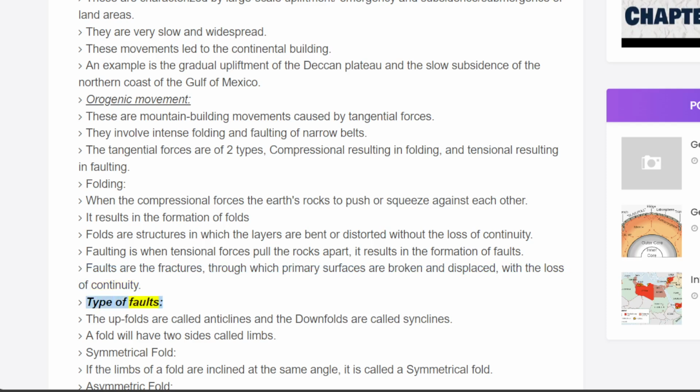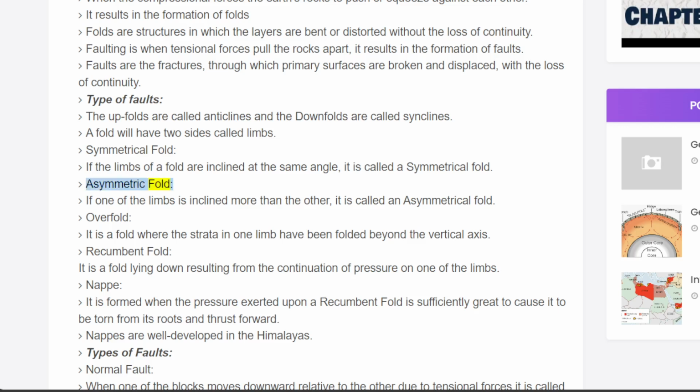Types of folds. The upfolds are called anticlines and the downfolds are called synclines. A fold will have two sides called limbs. Symmetrical fold. If the limbs of a fold are inclined at the same angle, it is called a symmetrical fold. Asymmetric fold. If one of the limbs is inclined more than the other, it is called an asymmetrical fold.